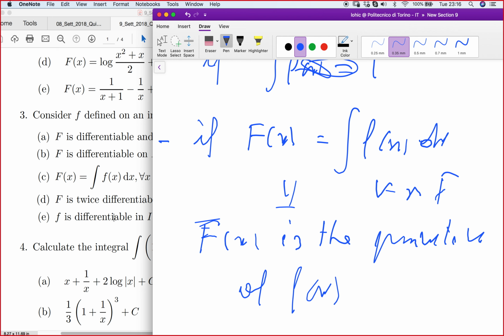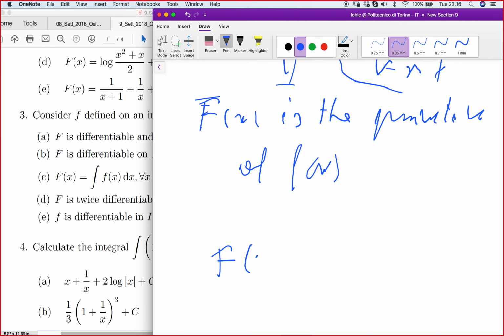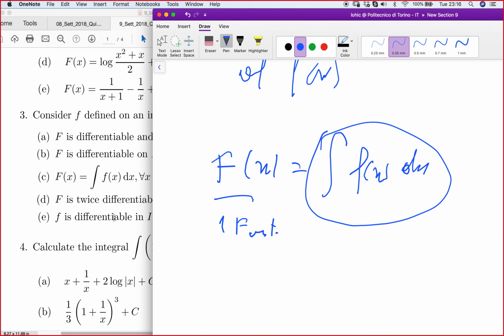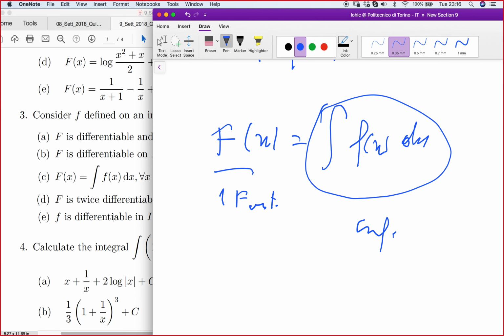Also, because this is f of x equal to a single function, this is meaningless. When you write something like this, it is meaningless, because this is just one function, right? But how many functions do you have here? Infinitely many.